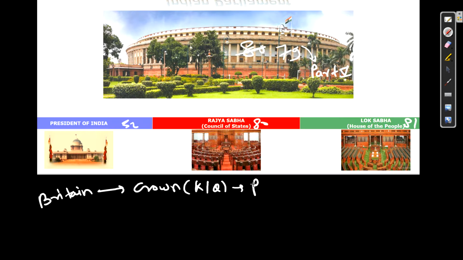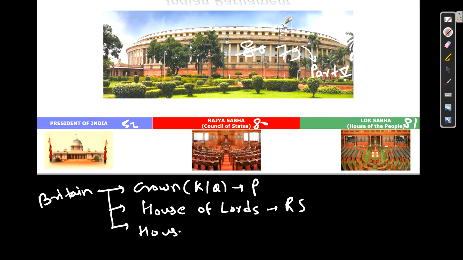This is like the president of India, okay? Then there is the House of Lords, which is like Rajya Sabha, and the House of Commons. Now people are common, na, so House of Commons, like that. So it is your Lok Sabha, okay? In Britain they follow this, in India we follow this. So this is the little difference between them.